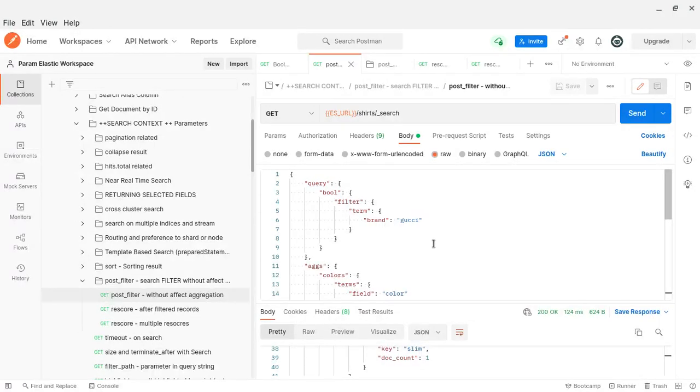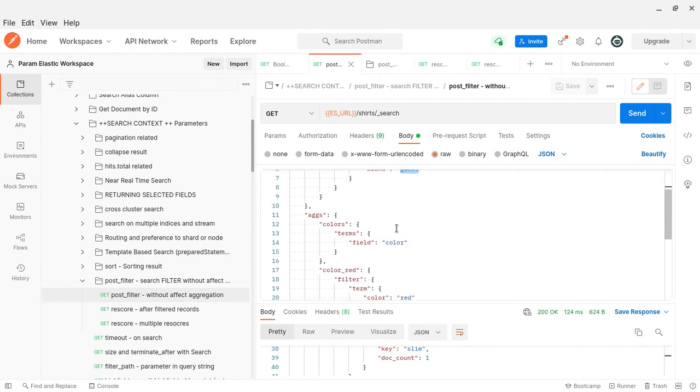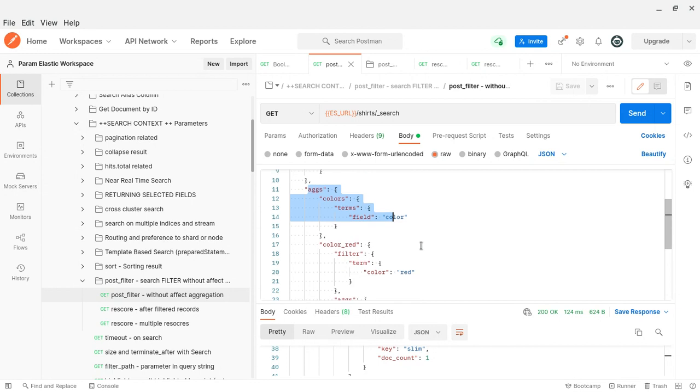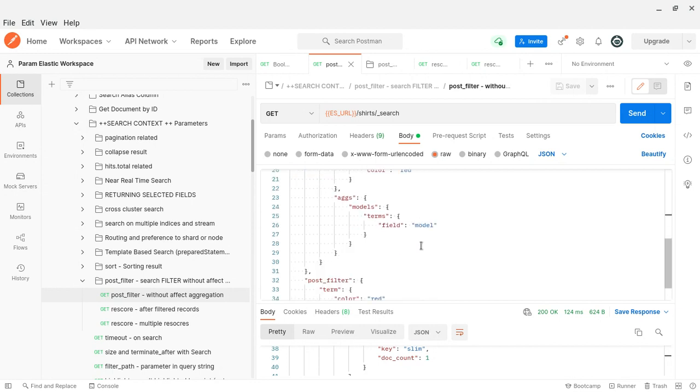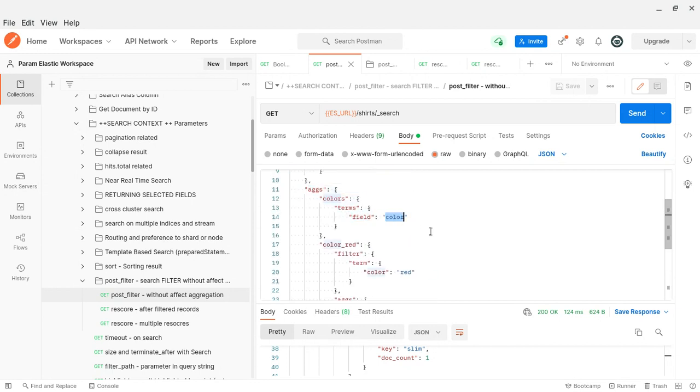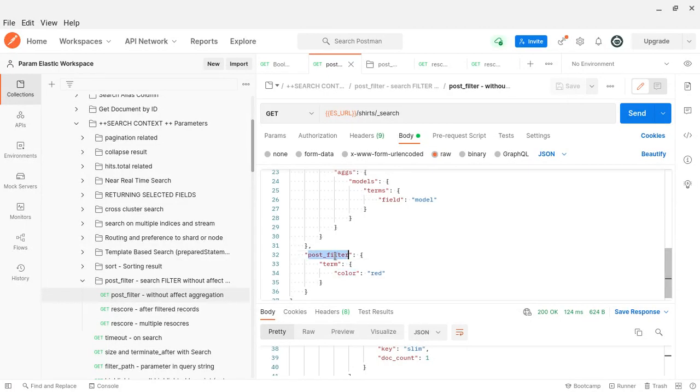Here you can see that I am doing a filter. This filter is applied in both the hit list as well as the aggregation. Here I am doing some aggregations, and the filter affects that list.